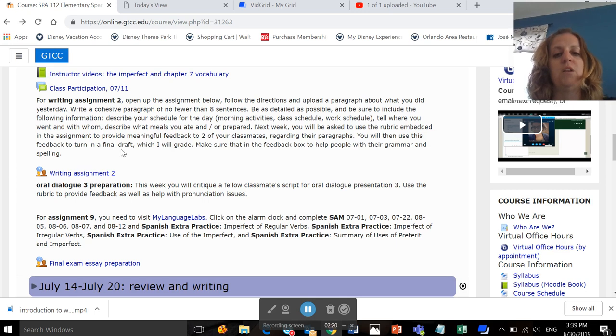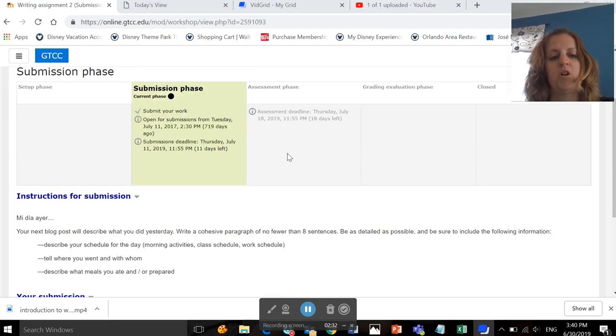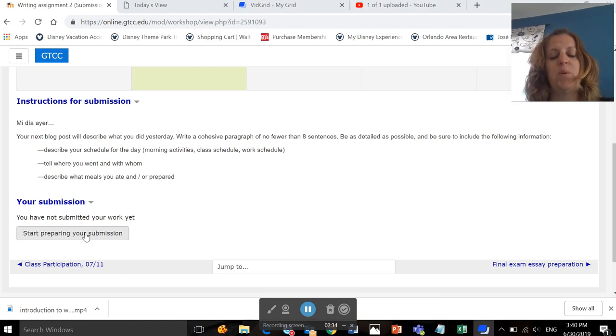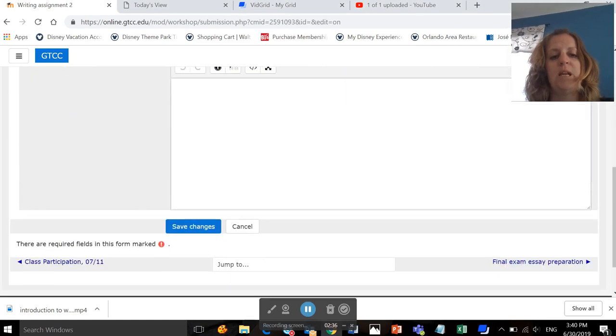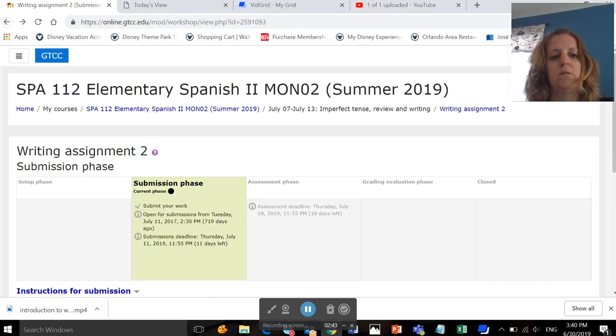Next week, you're going to see this workshop again. You're going to open it up and you'll see someone else's draft, and you're going to give them feedback as well as I will give you feedback. So this is what it'll look like inside. You'll hit start preparing your submission when you're ready, and then you'll write what you plan to say there and hit save changes. Let me go back.